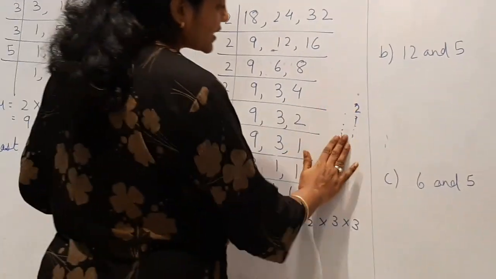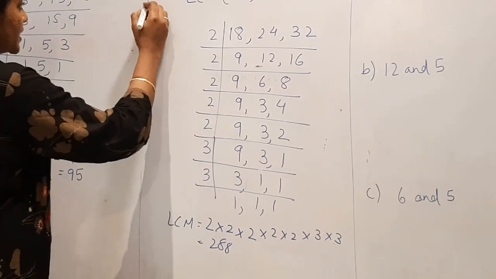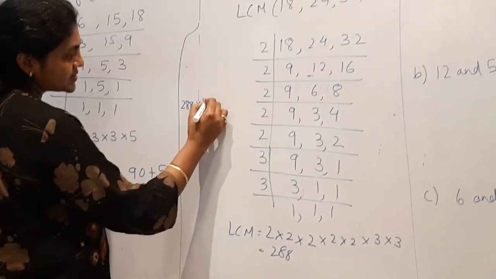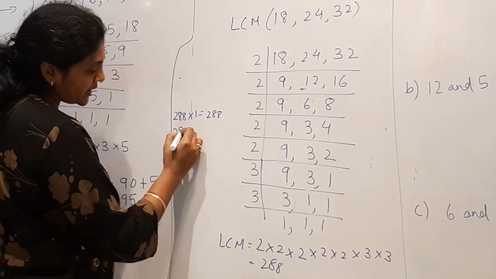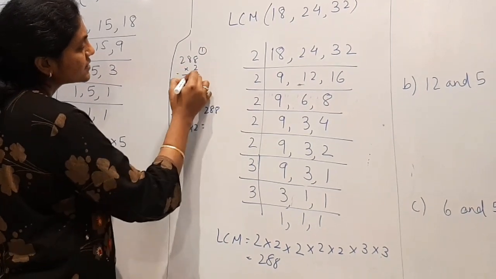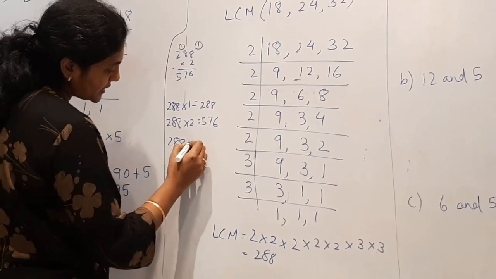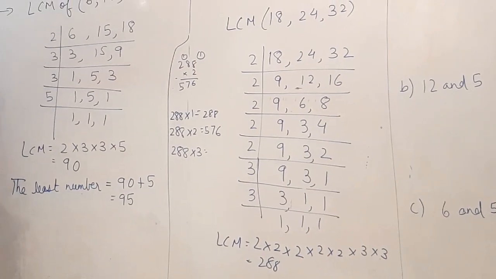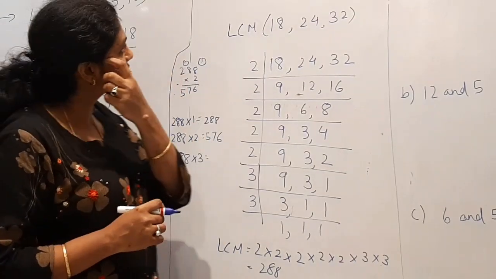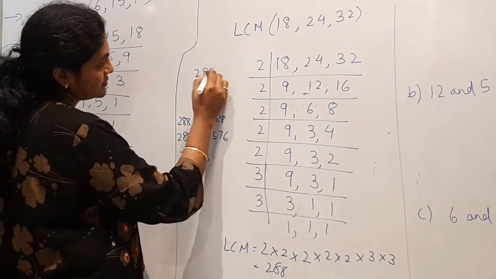Now just make the table of 288. How you will make this, we have done in some questions before also. So 288 into 1 is 288. 288 into 2 is 576. 288 into 3. You keep finding the table until you get the number nearest to 1000, the nearest 4-digit number. Now I will take 288 into 3.